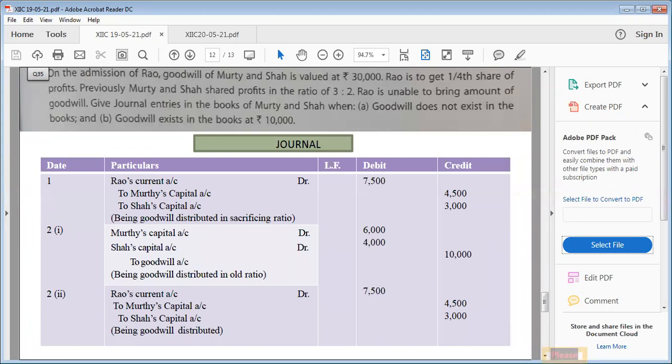Any doubt in this question? Yes? Any doubt? Give me response. No, ma'am.